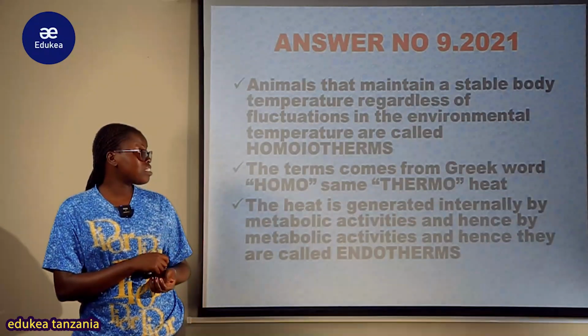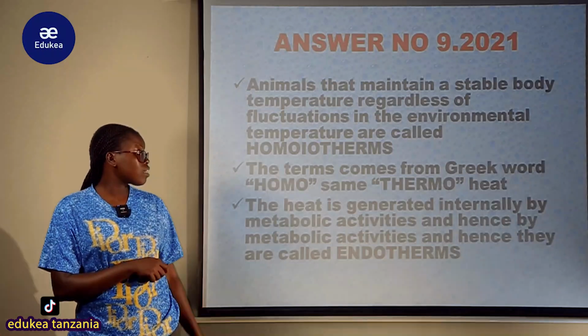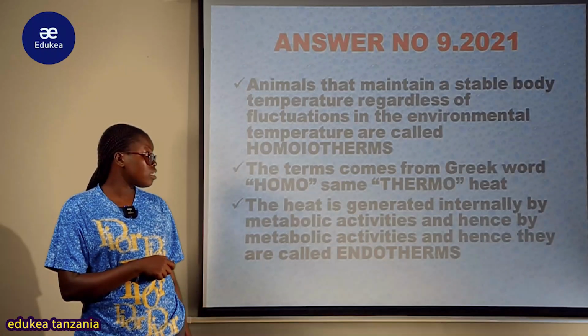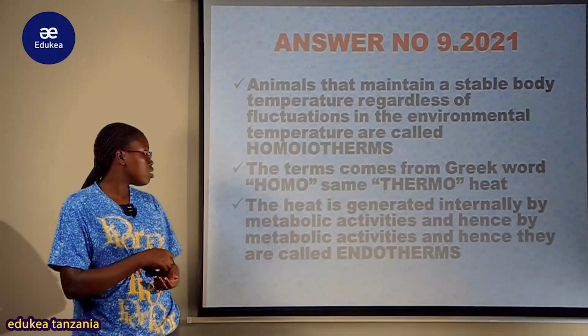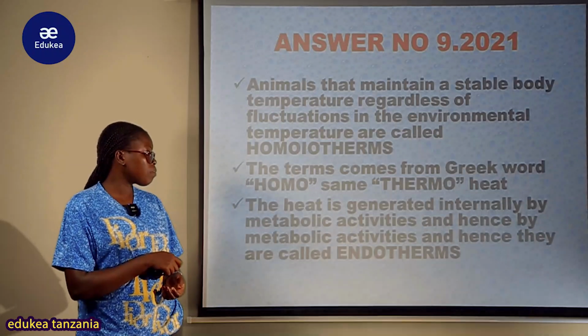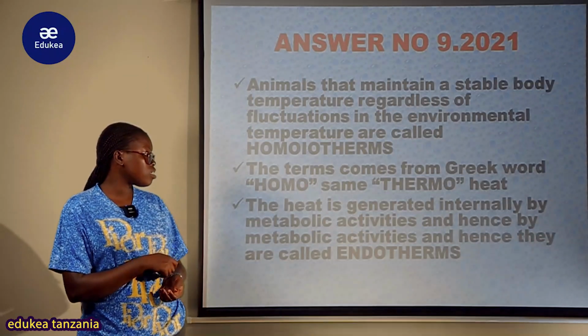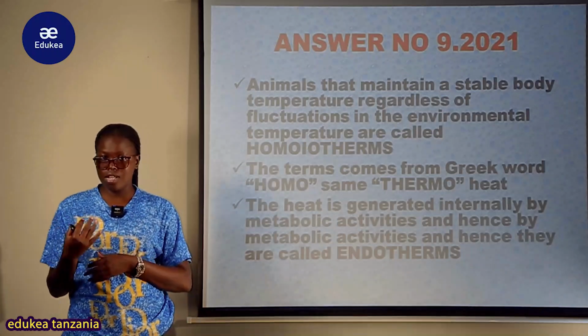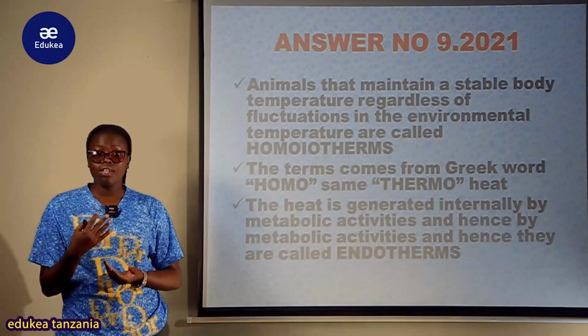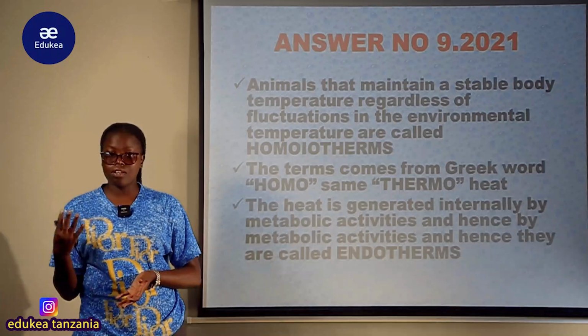Animals that maintain a stable body temperature regardless of fluctuation in the environmental temperature are called homeotherms. The term comes from Greek words: homo meaning same, and thermon meaning heat, because they maintain that same internal temperature regardless of the increasing or decreasing of the external temperature.